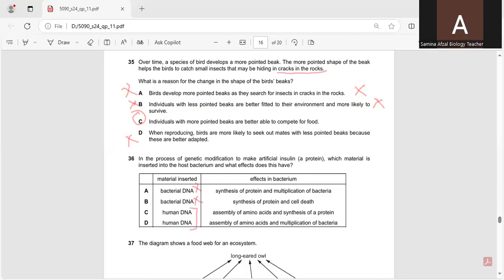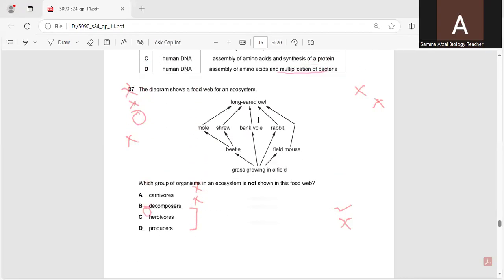Assembly of amino acid and synthesis of a protein. Assembly of amino acids, multiplication of bacteria, no. So first of all, what will happen? The human DNA will be entered into the plasmid of the bacterium and there will be the assembly of amino acids and synthesis of protein will take place. So C is the correct option. We need to form a protein. So it will be formed in this way.